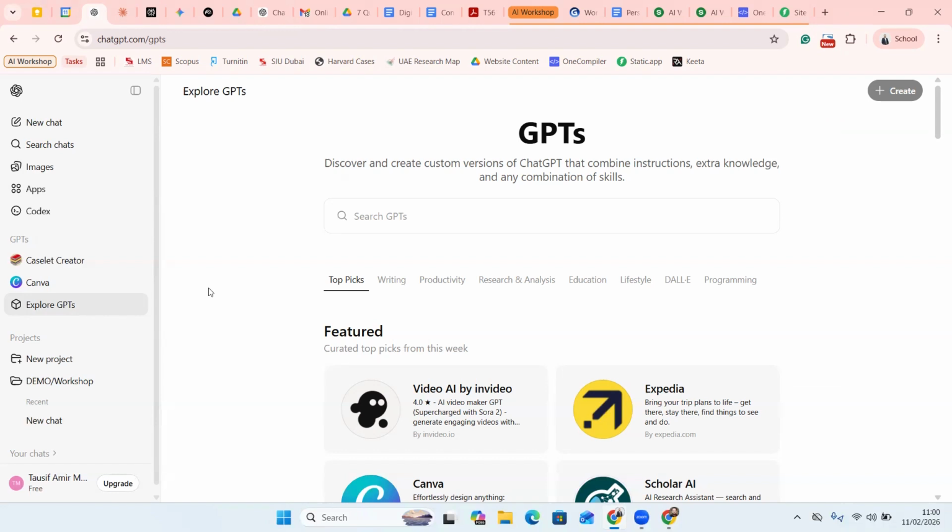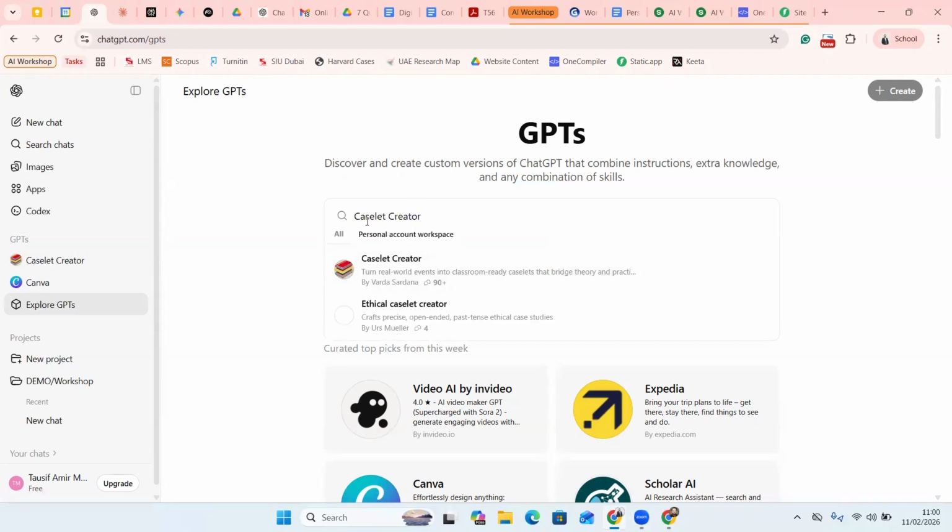So one of my personal favorite GPTs which I use is called Caselet Creator. On the left hand side where I'm hovering my mouse, you can see over here. So you can search for something called Caselet Creator. When I click on Caselet Creator, it gives me this. So I can click and you can just install it, right? Simple. So I've already installed it and it's showing me on my left hand side panel.